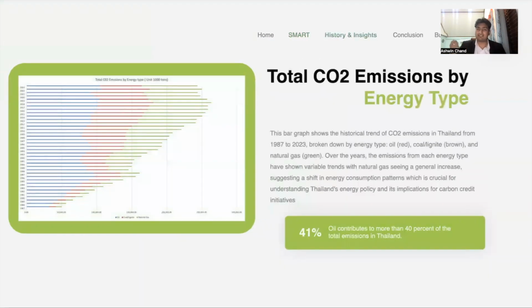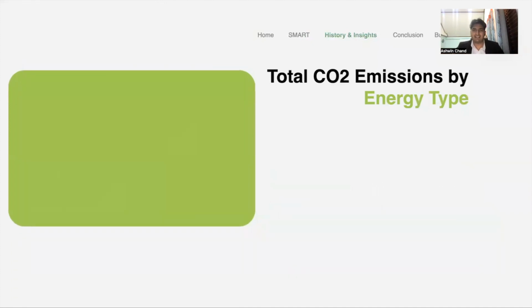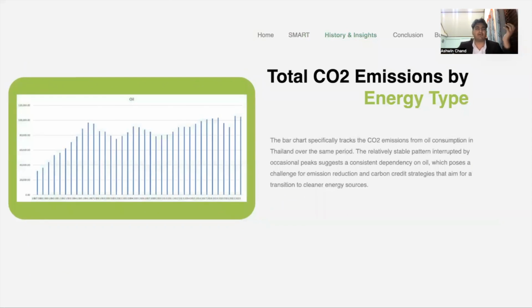When we look at total carbon emissions by energy type, this is the bar graph on the left, showing you all the carbon emissions. And you can see one dominating, the color blue. The color blue is oil. Oil contributes to more than 40% of the total emissions in Thailand. That is shocking, that oil is such a big emitter because it is used a lot. And when we look down, we can see both coal and lignite and natural gas are also coming up. In 1987 they weren't as dominant, but they have been growing. And something I thought was of the past was coal and lignite. It's still used today.